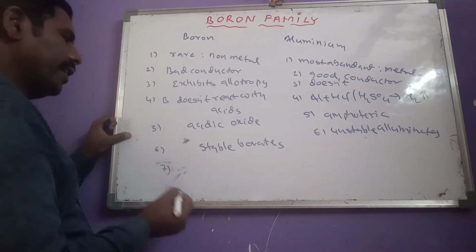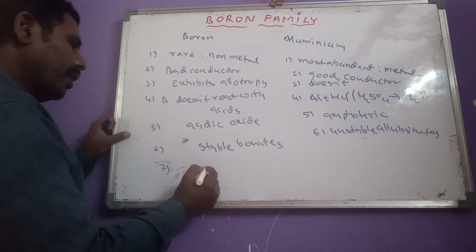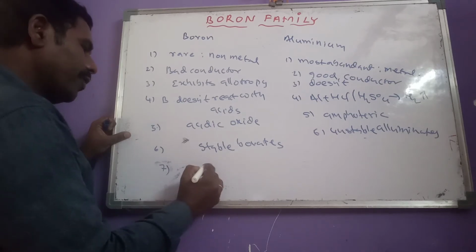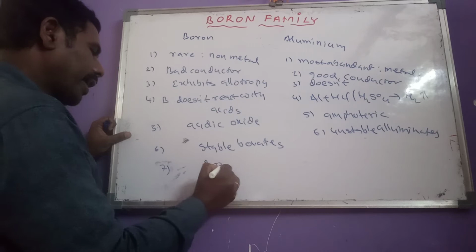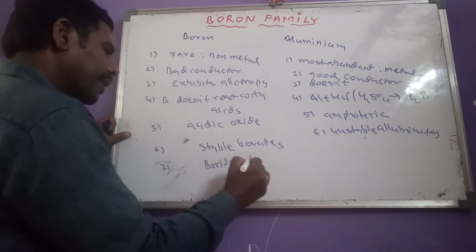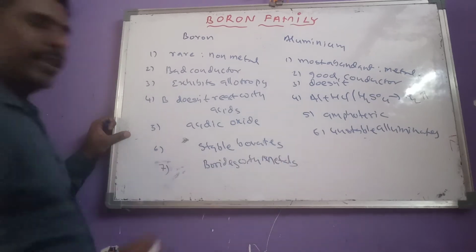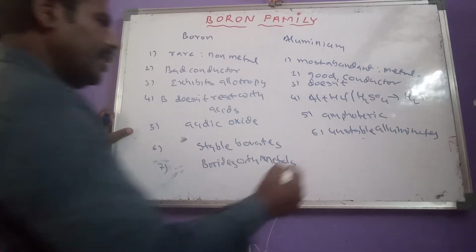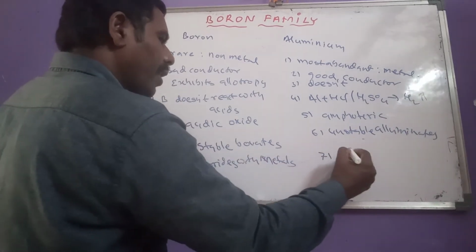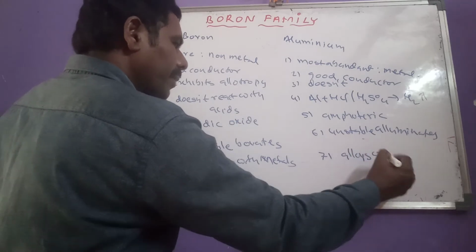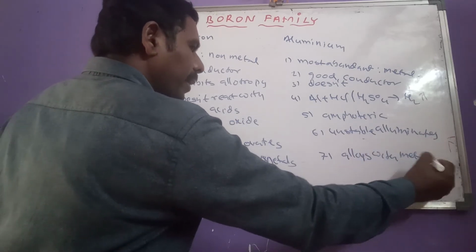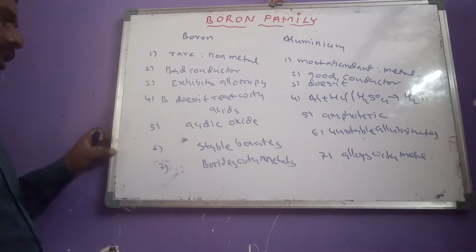And another difference is here, boron gives stable borides when it combines with metals. But aluminum forms alloys with metals.